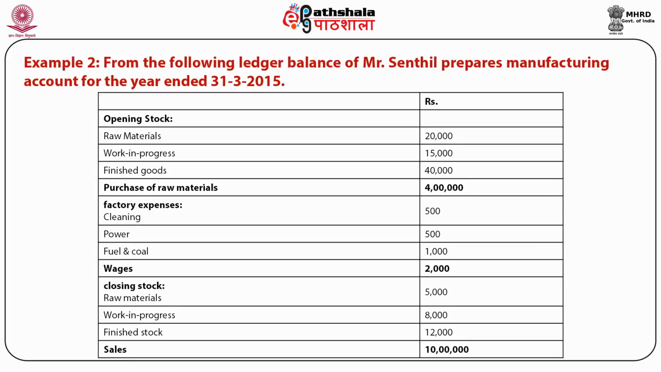This is another example of a manufacturing account, and there, opening stock of raw material, work in progress and finished goods, purchase of raw material, factory expenses such as cleaning, power, fuel and coal, wages, closing stock of raw material, work in progress and finished goods, and sales are given. And we have to prepare a manufacturing account with the help of this information.